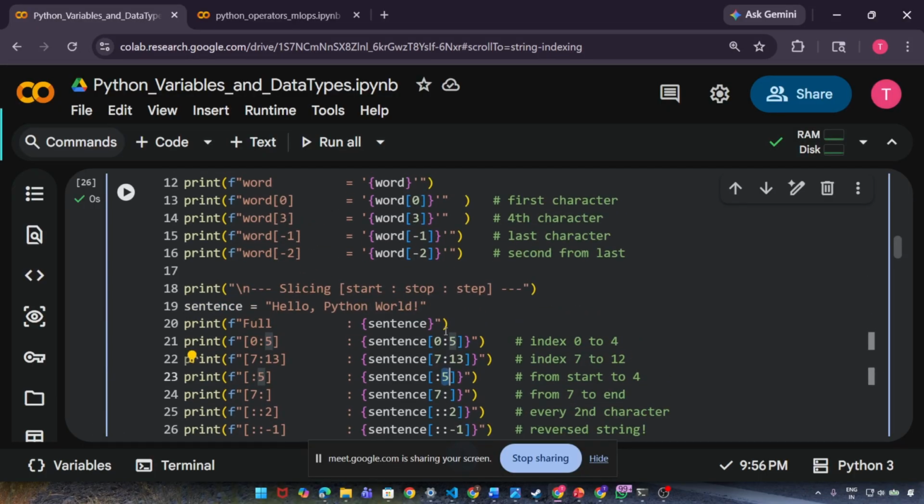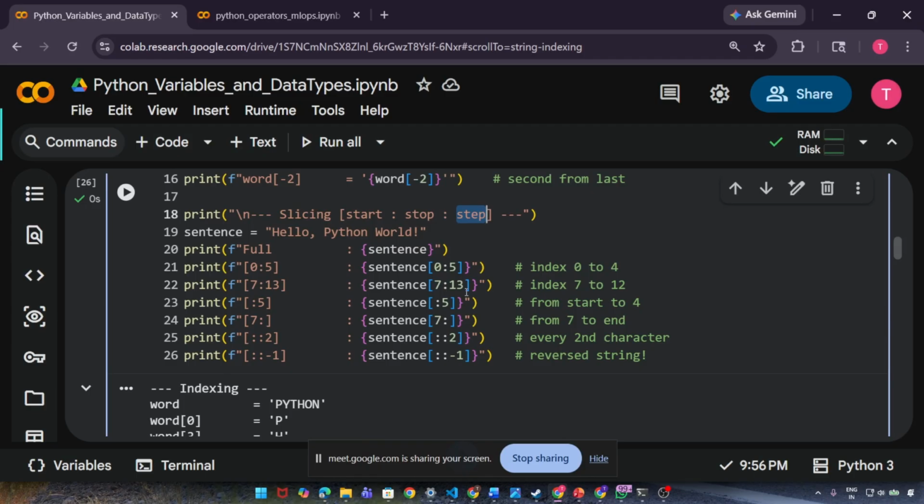we forgot to discuss step. What is step? First of all, you have to pass the starting and the stopping. I'm not passing anything for ending, which means it will start from zero and go till the end.